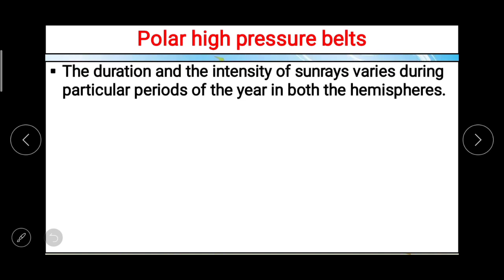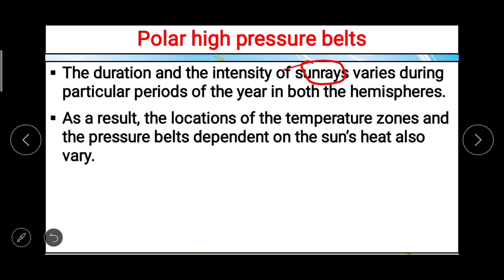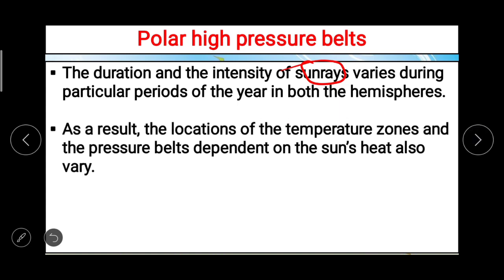Polar high pressure belts: the duration and the intensity of sun rays, not only the intensity but also the duration, varies during particular periods of the year in both the hemispheres, and because of this the locations of the temperature zones and the pressure belts dependent on the sun's heat also vary.